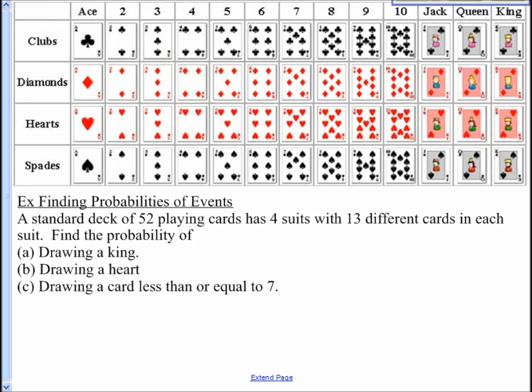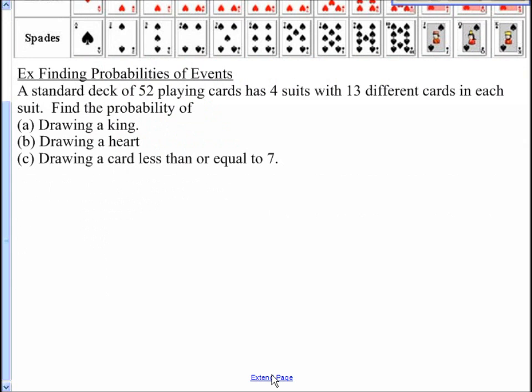All right, let's do some playing cards here. So we have the standard deck of 52 playing cards. We've got the 4 suits here, 13 different cards in each suit. Find the probability of drawing a king. If you notice there, how many kings do we have? Well, we've got the king of clubs, the king of diamonds, the king of hearts, and the king of spades. So for part A, the probability of getting a king, I've got 4 out of 52. So a 1 in 13 is my probability, or 0.077.